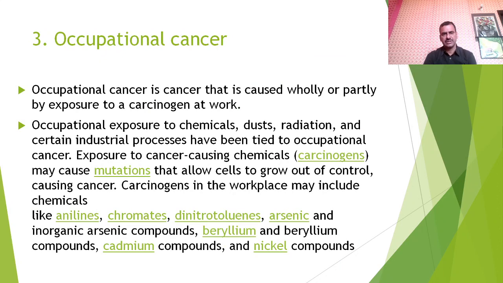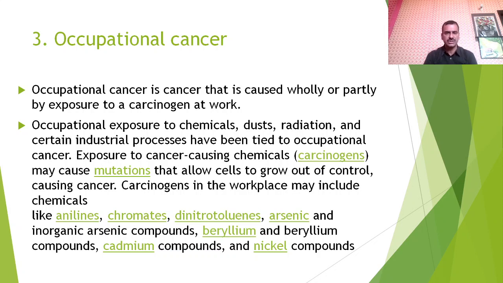Next is occupational cancer. Occupational cancer is cancer that is caused wholly or partially by exposure to carcinogens at work or in industries. Occupational exposure to chemicals, dust, radiation, and certain industrial processes has been tied to occupational cancer.